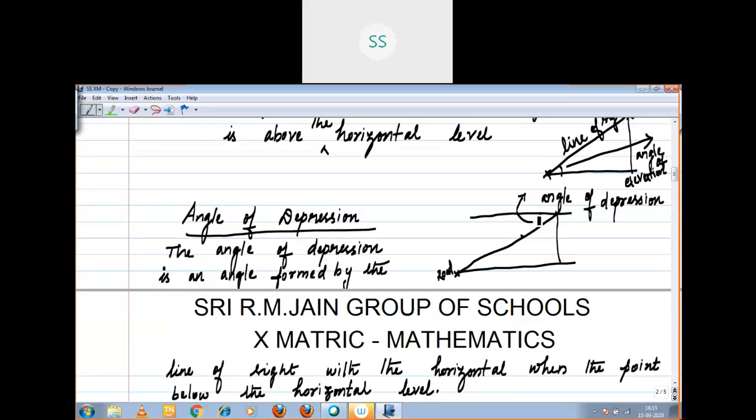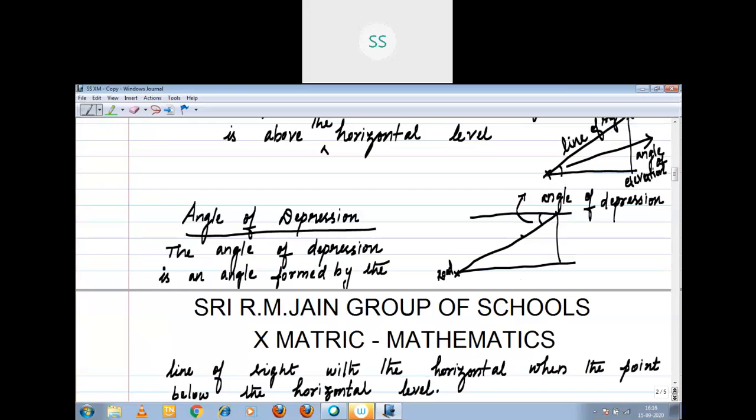When you are viewing the object downward, the angle between the horizontal line and the line of sight is below. When the point is below the horizontal level, it is called the angle of depression, above is the angle of elevation. These two only you should know, children, right?